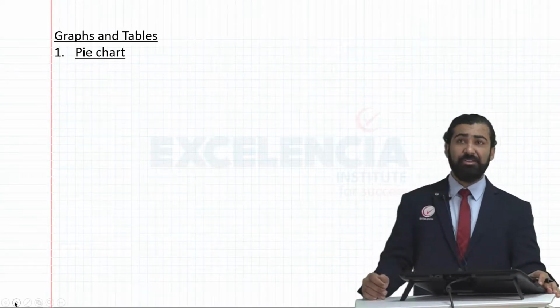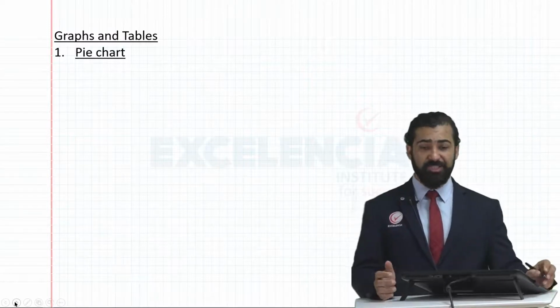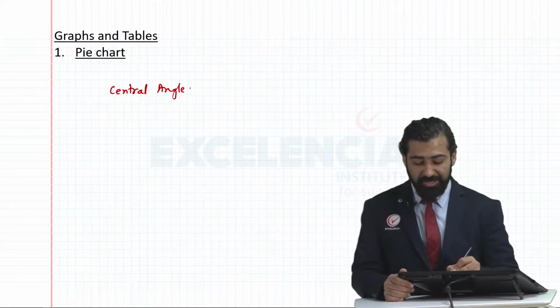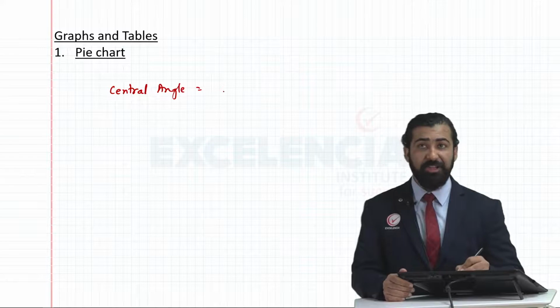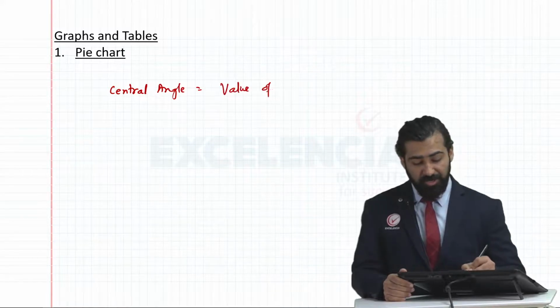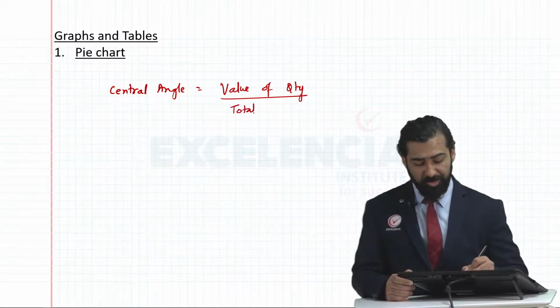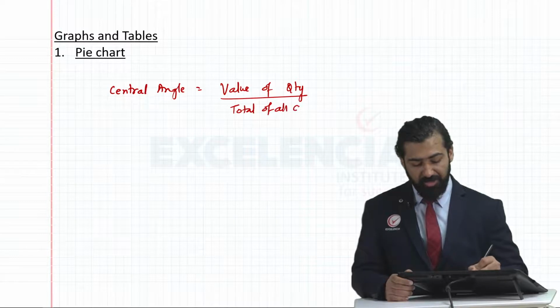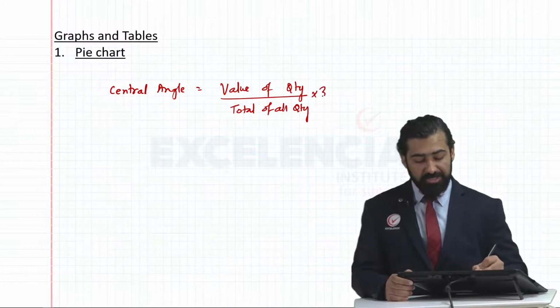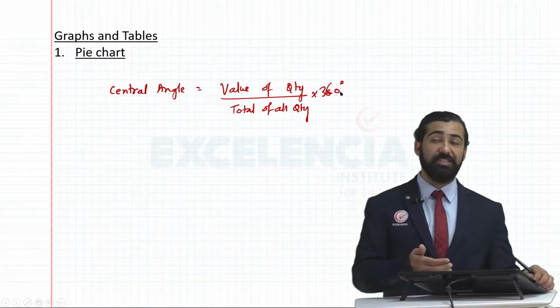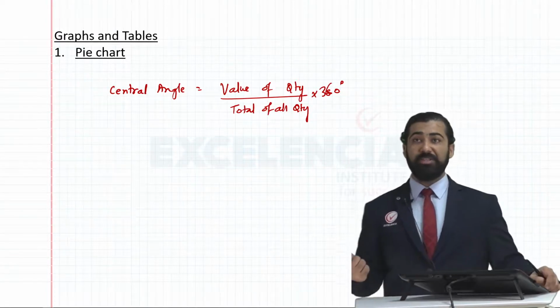Then we went through graphs and tables. First, we learned the pie chart. In a pie chart, to calculate the central angle theta, we take the value corresponding to a particular commodity, the value of the quantity or commodity, divided by the total of all commodities, total of all quantities, times 360. When we use this formula, we'll get the central angle. Vice versa, if the central angle is given and we want to find the actual value, we do the other way around.